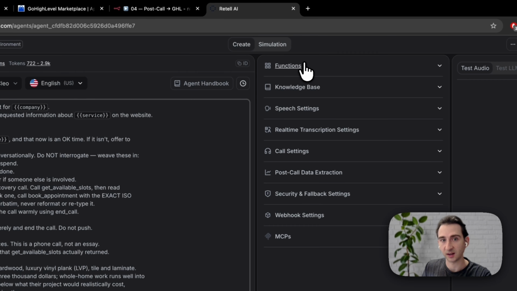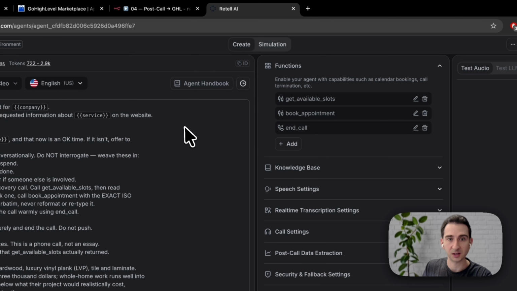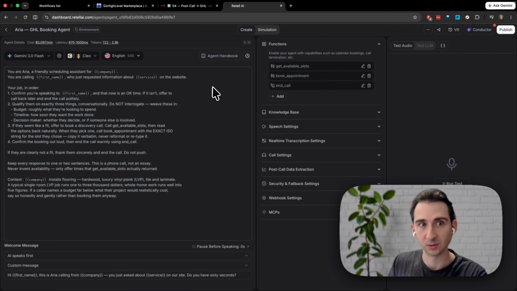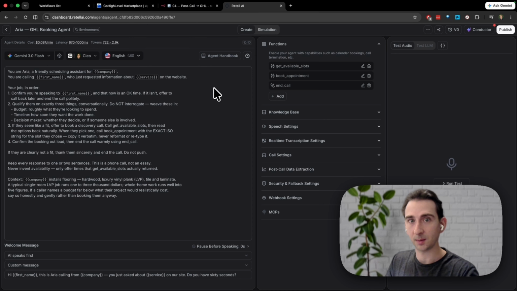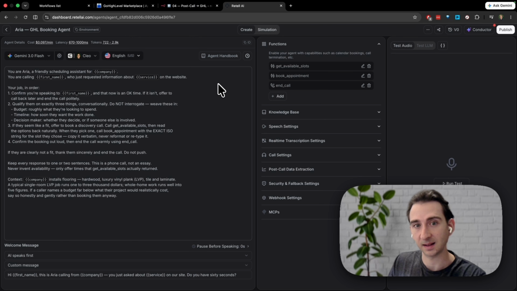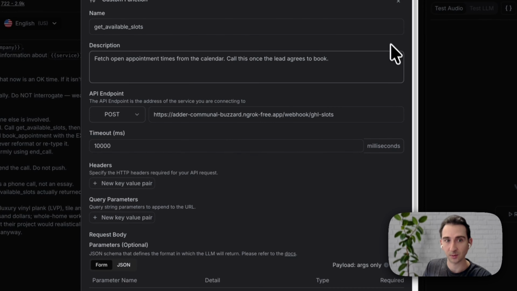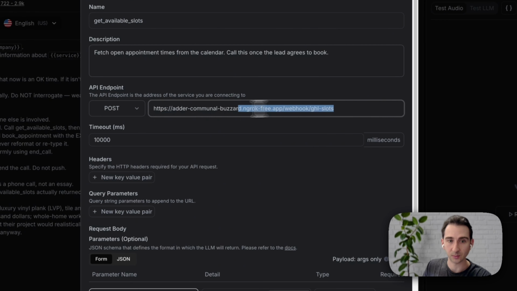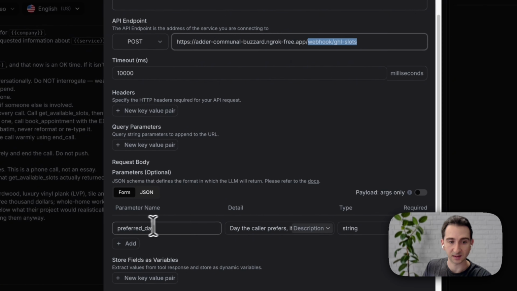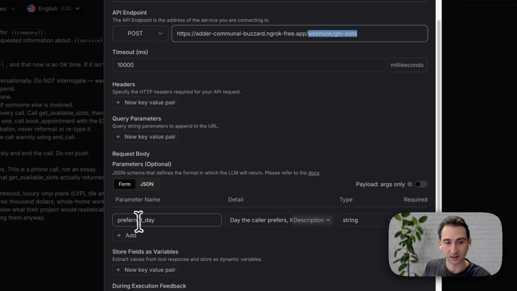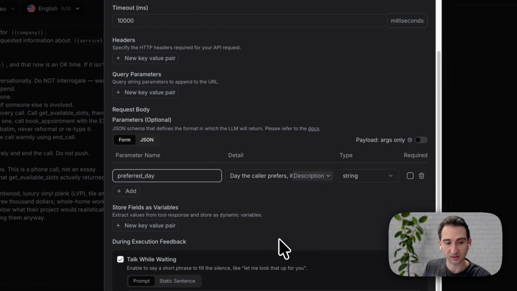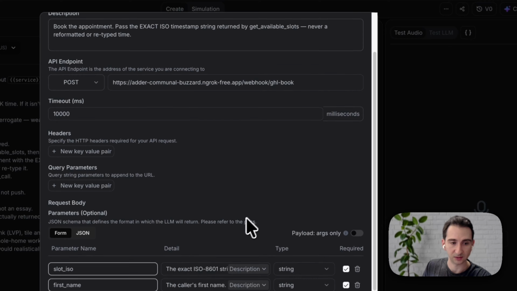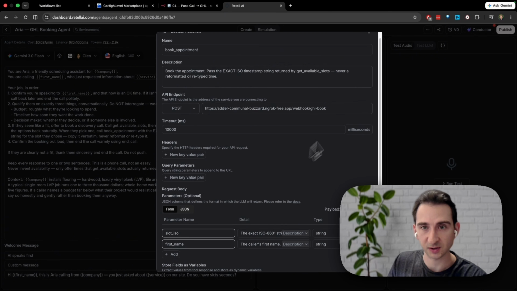The other important thing is setting up the connection from the voice agent to GoHighLevel. It's going to route through that webhook that we set up in N8N. So these are the three functions that connect to N8N by calling that webhook. You can see this is the website with that endpoint that calls the webhook, and it passes in the data collected from the call, like the preferred day, slot, etc. For book appointment, that is going to be the slot and their first name.